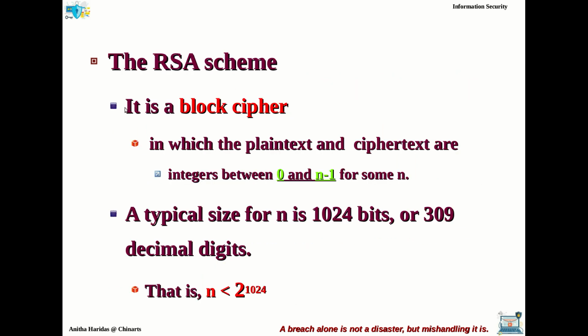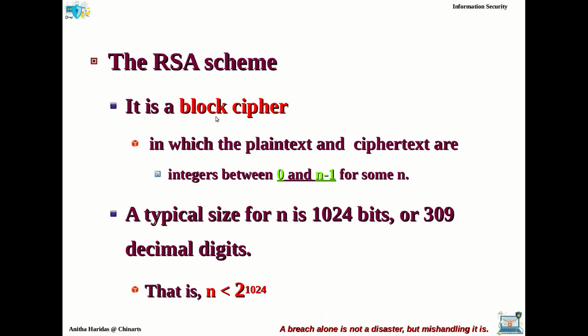Now if you take the RSA algorithm, the RSA scheme is a block cipher. So this is the point to be noted. In the first module, we discussed what you mean by a stream cipher and what you mean by a block cipher. In a block cipher, instead of encrypting character by character or bit by bit, it will be encrypting a set of characters or a block of bits together. That is what you call a block cipher.